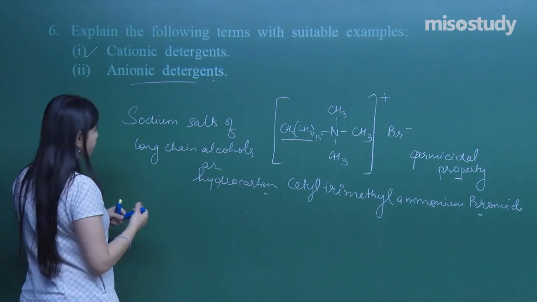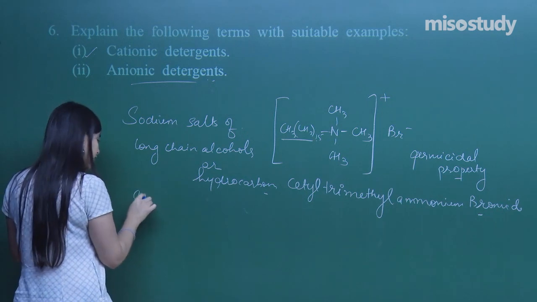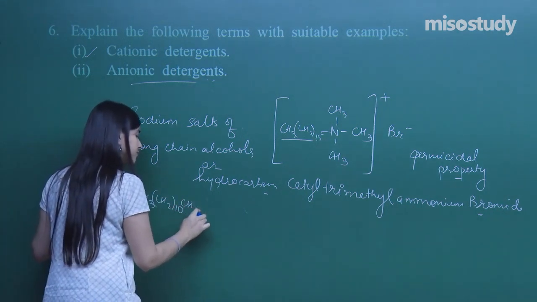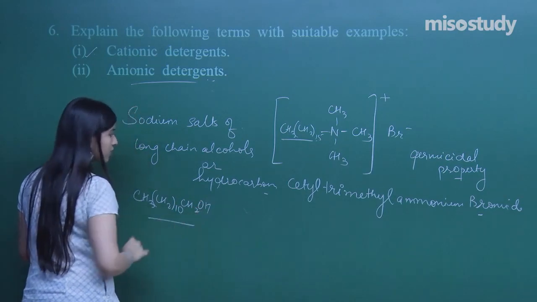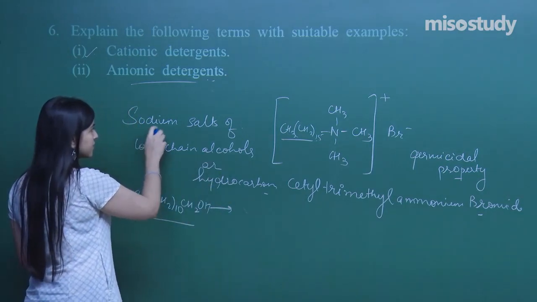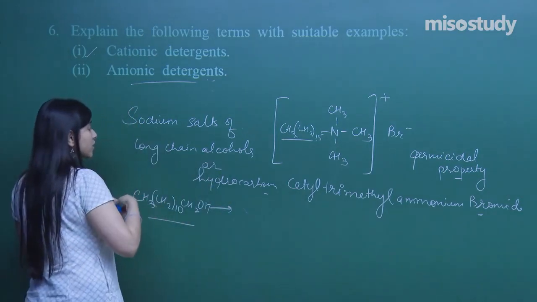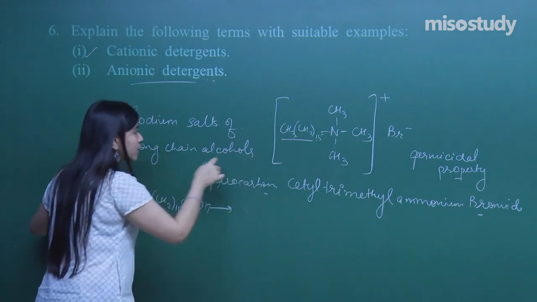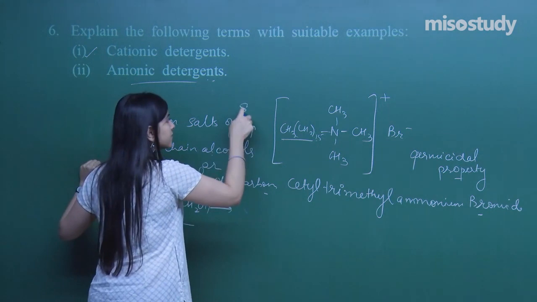See here, if I take lauryl alcohol, so this is lauryl alcohol, I want to make it the sodium salt of long chain alcohols which are sulfonated basically.